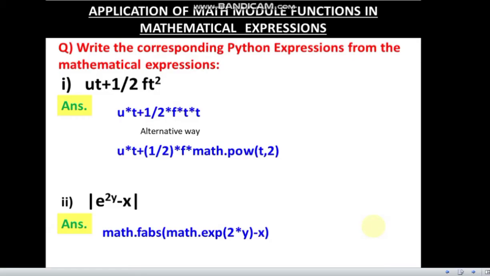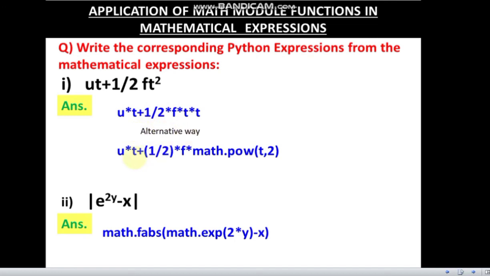So anyhow, let us finally see application of math module functions in mathematical expressions. I have given a few examples, like this very well known example of acceleration, which you've learnt in science and physics. So ut plus half ft square, if you want to express it in Python, then u into t plus 1/2 into f into t into t, and 1/2 you can write as 0.5 also.